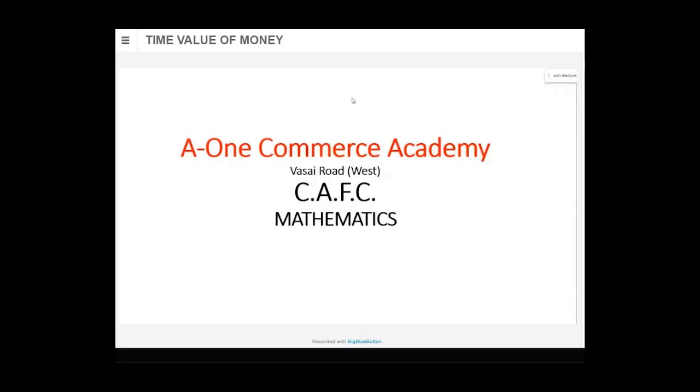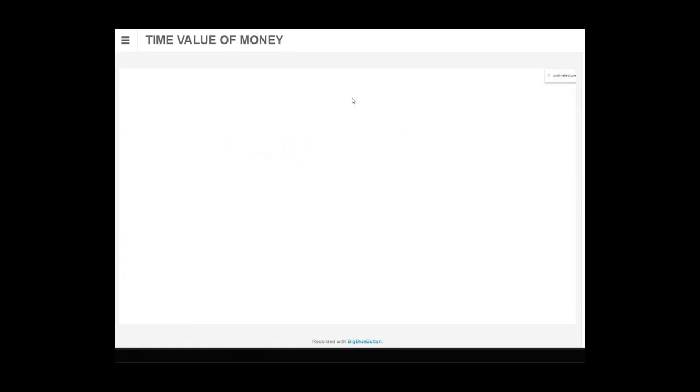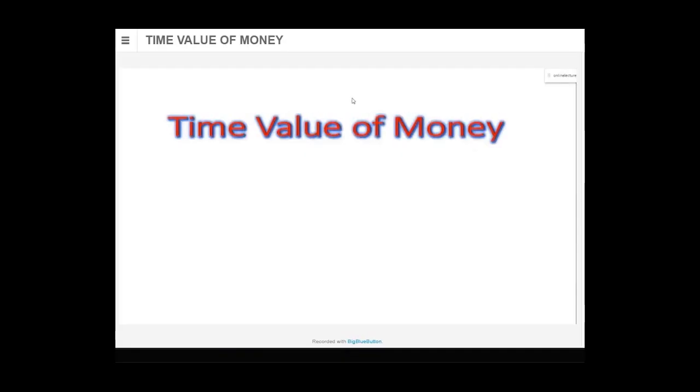Let's start. Maths. LR is over. Now maths. I won't be taking all chapters. 3-4 chapters I'll take. Let's start with a chapter called the time value of money. Important chapter, dear students. The most important chapter in your maths. There are some more chapters which are as important as this, but this chapter is much more important.